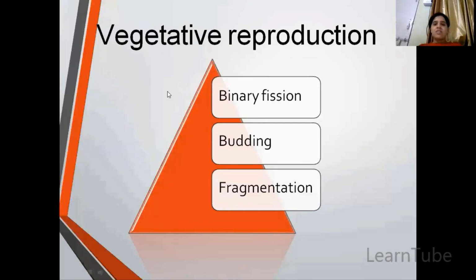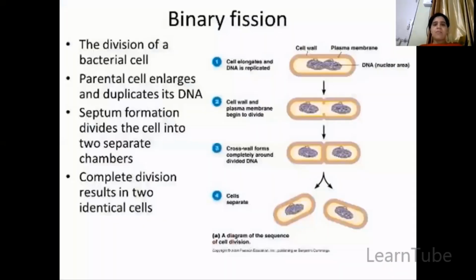Next is vegetative reproduction. Now in vegetative reproduction there are again three types: binary fission, budding and fragmentation. Now what is binary fission? Binary stands for two and fission stands for division. So a single cell giving rise to two cells is binary fission. So in the division of a bacterial cell, first of all, what will happen? The parental cell enlarges and duplicates its DNA. Whatever parental cell is there, it will enlarge and form a duplicate copy of the DNA.